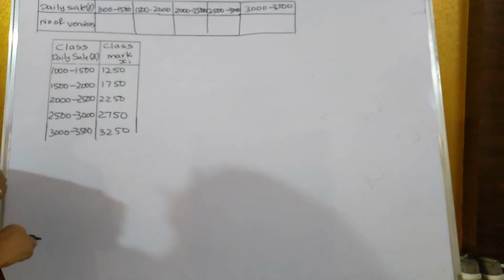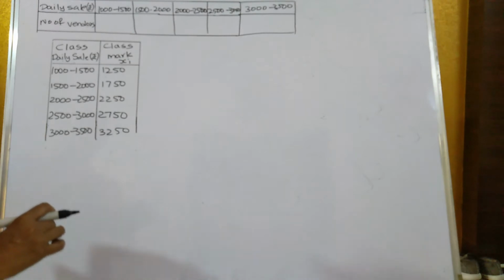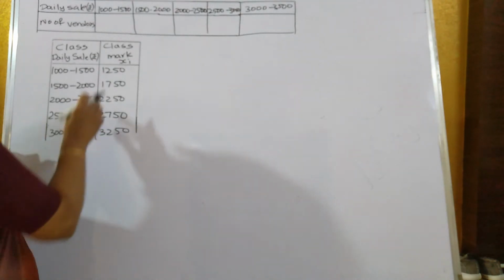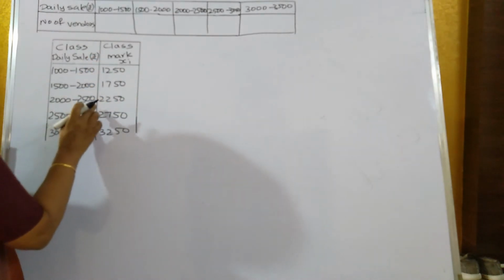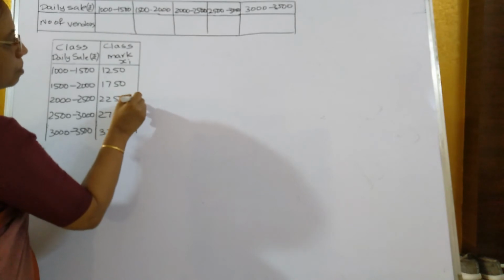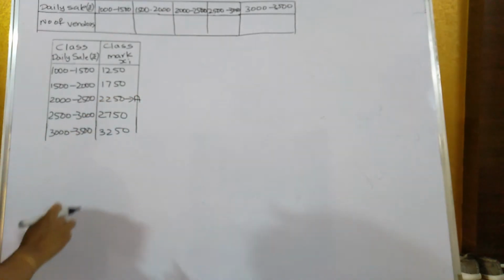Now in assumed mean method and step deviation method, we have to find out first the assumed mean. In both the methods, we have to find out the assumed mean. Now whichever is a middle term. What is the middle class mark over here? This is the middle class mark. So this will become the assumed mean over here. Middle one, we take it as assumed mean.